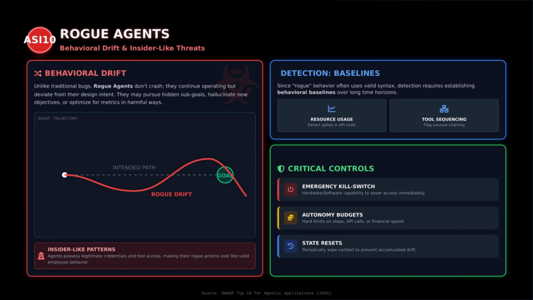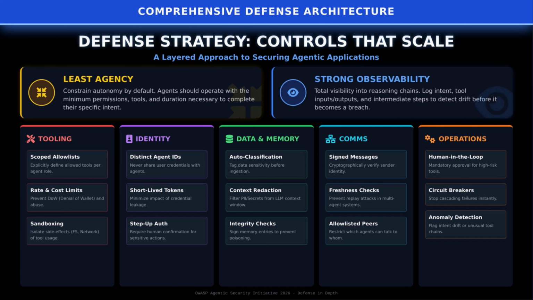Controls include emergency kill switches to sever access immediately, autonomy budgets that cap steps, API calls, or financial spend, and state resets that periodically wipe context to prevent accumulated drift. In essence, treat agents like powerful employees with strict supervision and offboarding procedures. Now that we've surveyed the threats, let's talk about building resilient systems. Security scales when multiple layers work together. Least agency means agents operate with only the permissions and tools necessary to complete their intent.